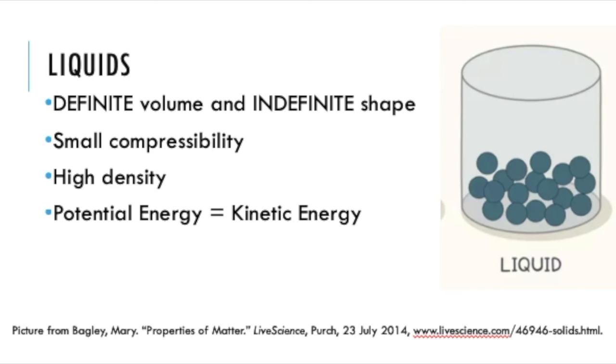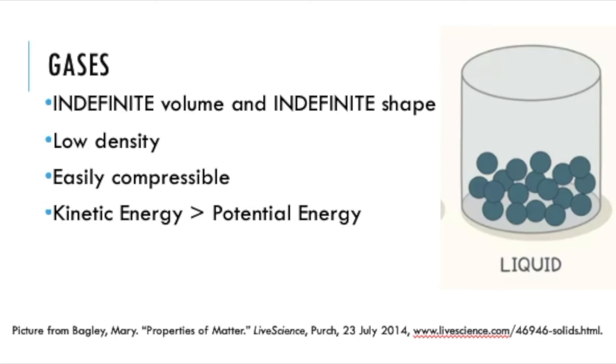In gases, particles are far apart from each other, farther than the particles in solids and the particles in liquids, as seen in this diagram. Gases have an indefinite volume and an indefinite shape. An indefinite volume means that gases have different volumes depending on the container you put the gas in. Gases have an indefinite shape, which means that gases take the shape of their container.